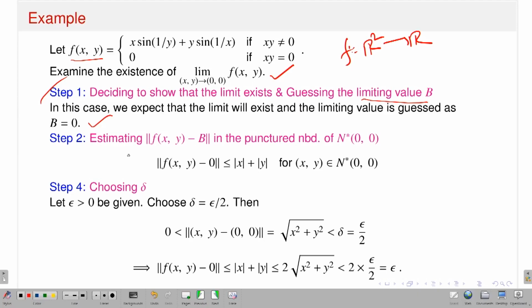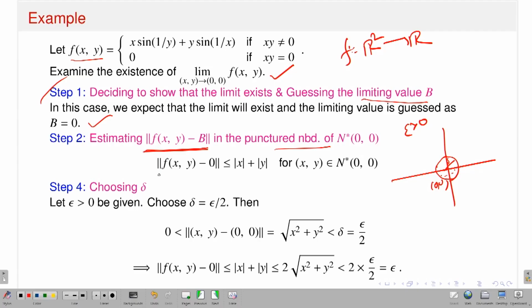So what I will do next is estimate. If I guess that b is equal to 0, I have to find a deleted neighborhood. Suppose this is my R2, and suppose this is my origin. So I want a neighborhood. Given an epsilon positive, I have to find a delta, a neighborhood around the point (0, 0), such that whenever the point comes from here except the point (0, 0), the distance between f of (x, y) and b should be less than epsilon. So this is the procedure. I have to estimate in the punctured neighborhood, that means the deleted neighborhood, a neighborhood around the origin except the origin itself.